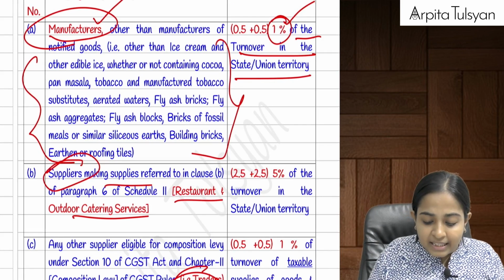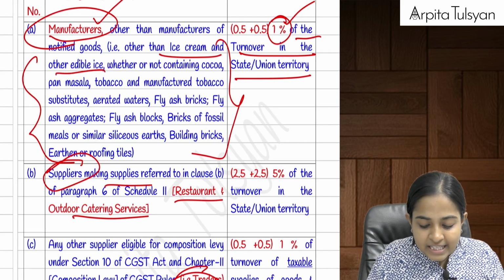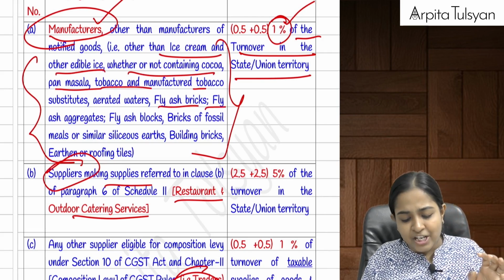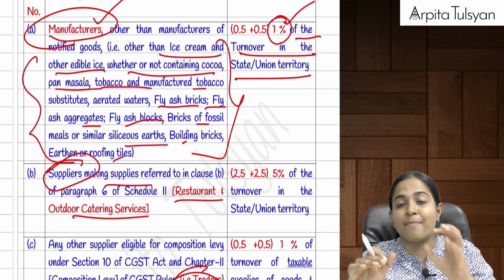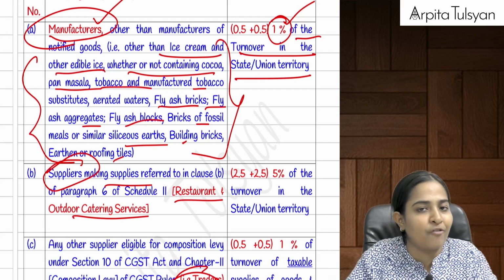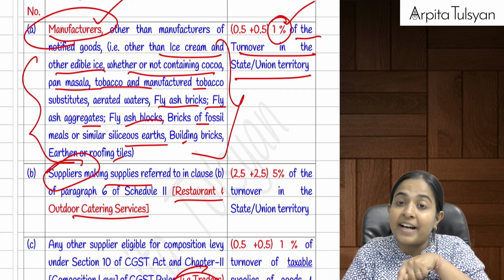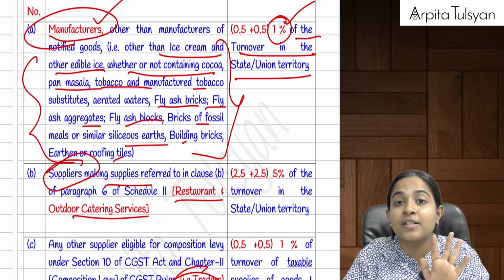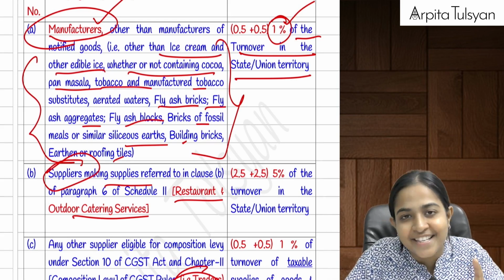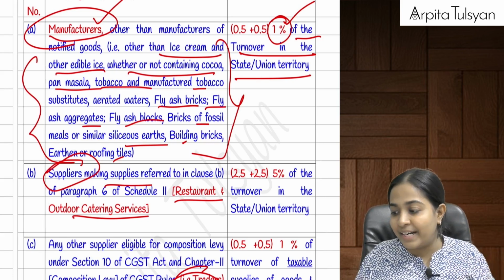That is, other than ice cream and other edible ice, whether or not containing cocoa, pan masala, tobacco, fly ash bricks, and all these things, manufacturing of these things is prohibited. That is, if you are engaged in this, you are not eligible for the composition scheme. Manufacturing of this is prohibited. Trading of this is not prohibited. Just keep that in mind.